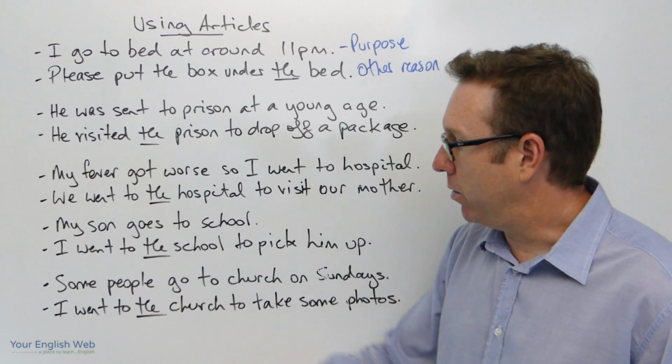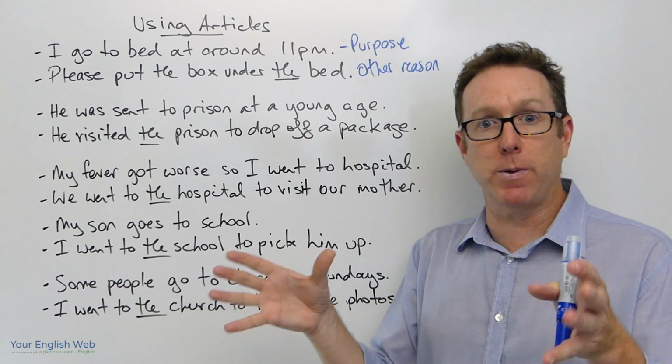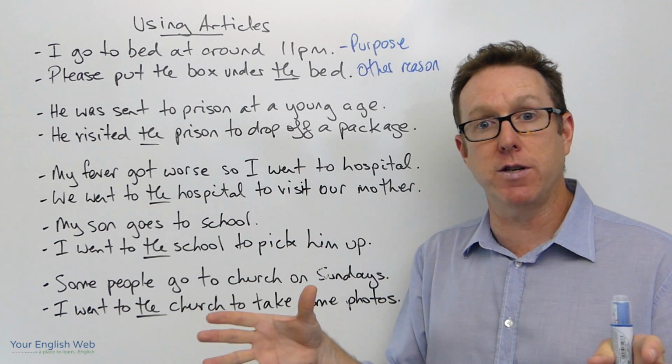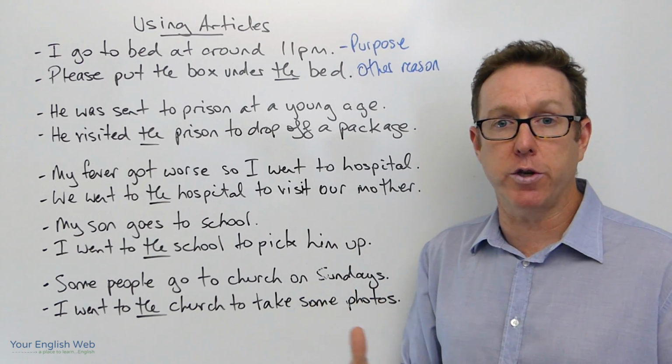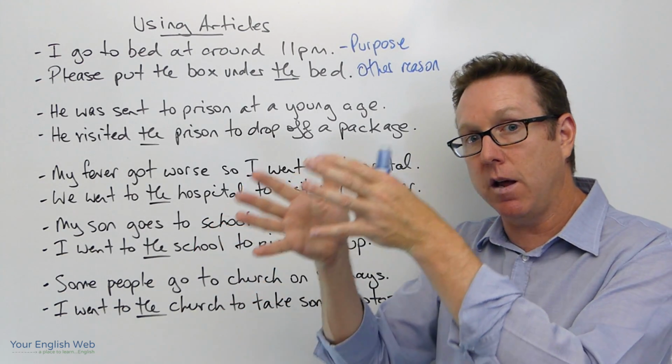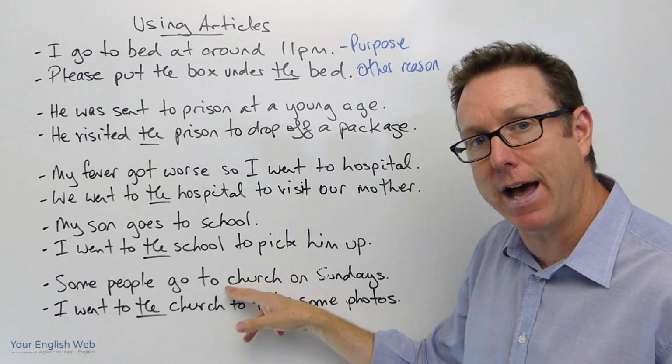The last example. Some people go to church on Sundays. What is the purpose of a church? The purpose of a church is to practice your religion or to pray. So if you go to church for that reason, for the reason of the church being there, we don't need to have the article.